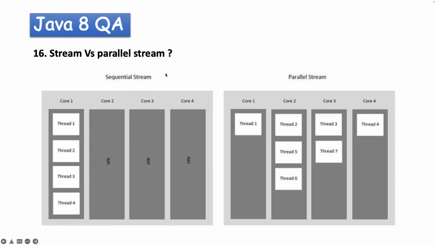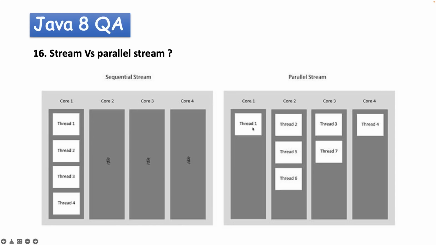Stream versus parallel stream in Java 8. You can explain in simple words: both are used to process a group of objects. However, stream executes on a single core of your machine with sequential flow, whereas parallel stream uses multiple cores of your machine. If you look at this diagram, a stream will just use a single core of your CPU or system. If you are using parallel stream, the threads will use multiple cores of your system.